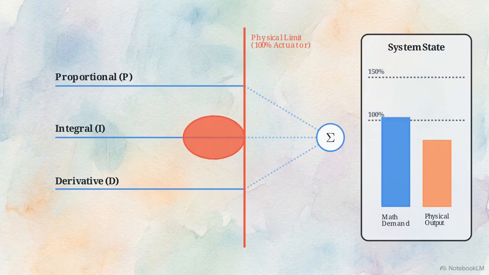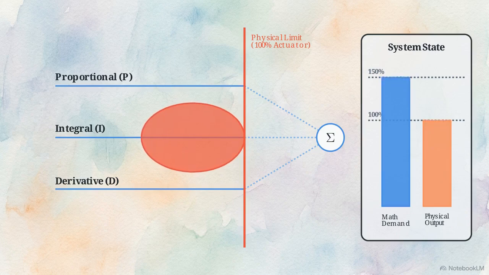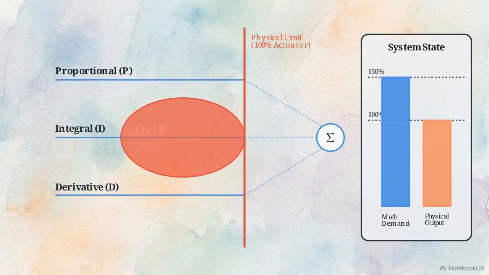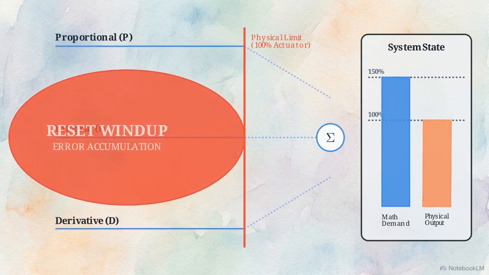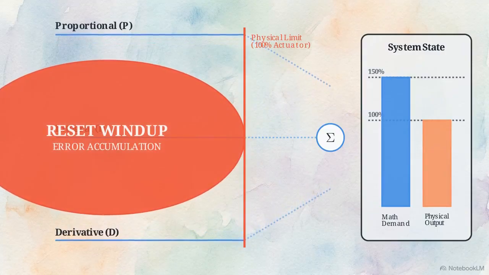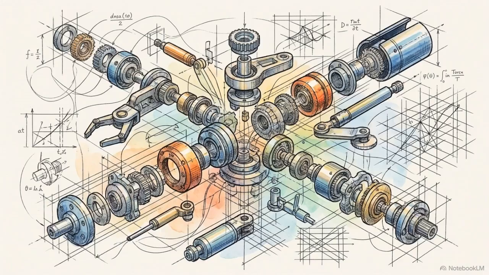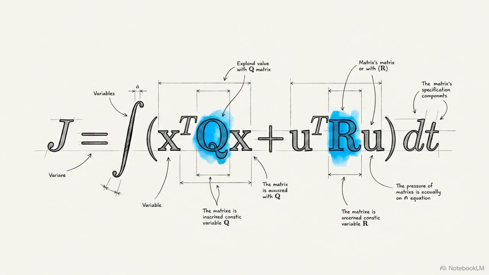Math may demand 150% output, but physical actuators max at 100%. The model integrates this error, detached from physical reality. To respect these hard physical constraints across multivariable systems, engineers developed optimal control frameworks, such as model predictive control and the linear quadratic regulator. This equation defines the LQR cost function. It calculates control laws analytically, minimizing state and input variances to optimize system behavior in the time domain.